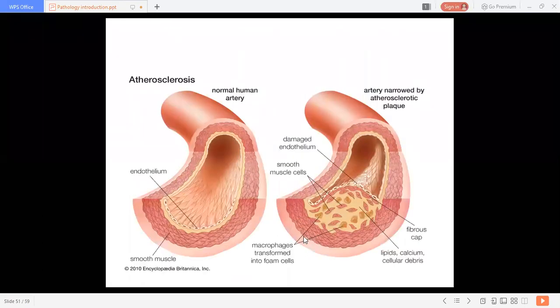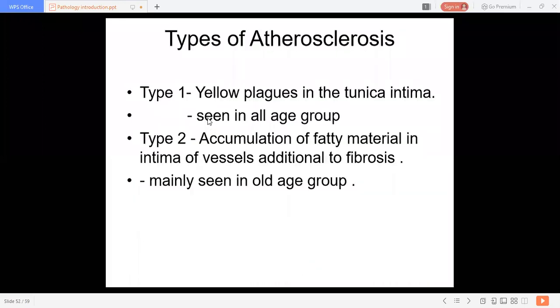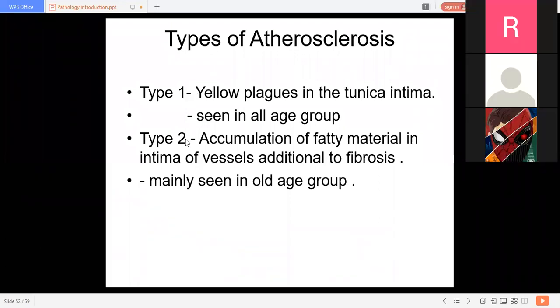Just as we discussed with the fibrous cap, it is associated with fibrosis. This fibrosis makes the atheromatous plaque tougher. It is mainly seen in the old age group. So there are two types of atherosclerosis, type 1 and type 2.